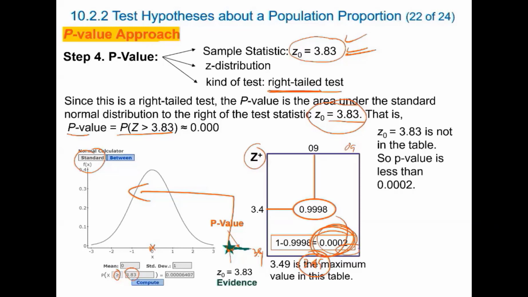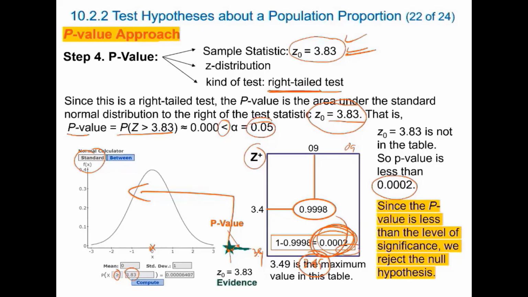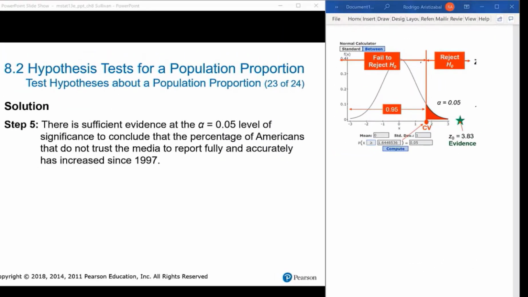Because it's less than 0.002, if we compare this probability with alpha, 0.05, we conclude that it is smaller. If the p-value is smaller than alpha, it is because my evidence falls far away from the center, then we reject the null hypothesis. Then in the last step, we write the conclusion.